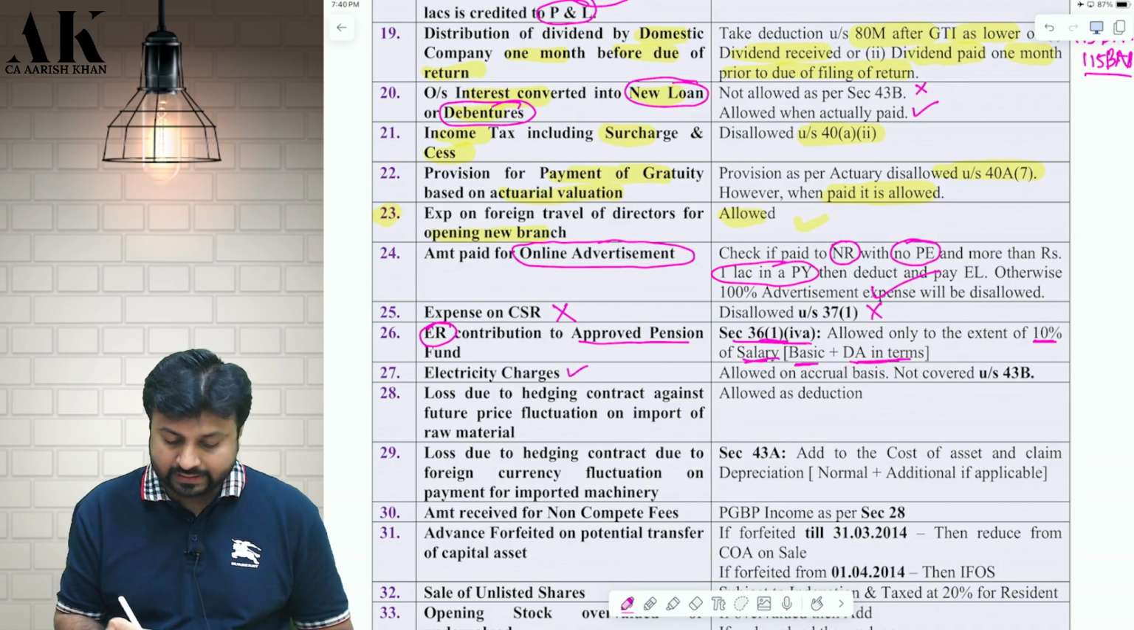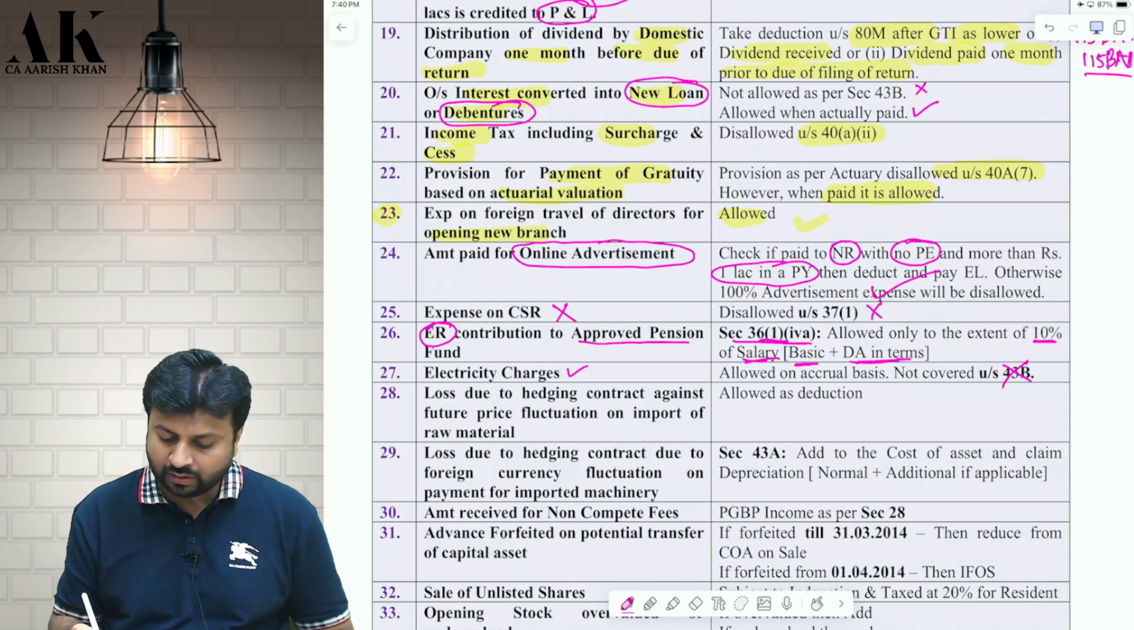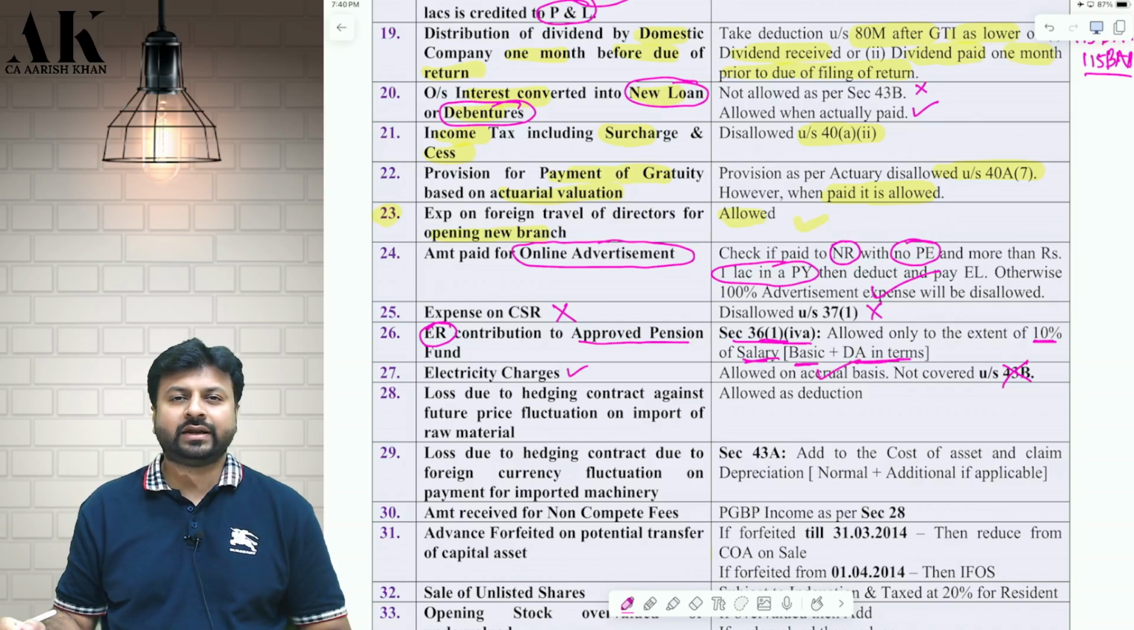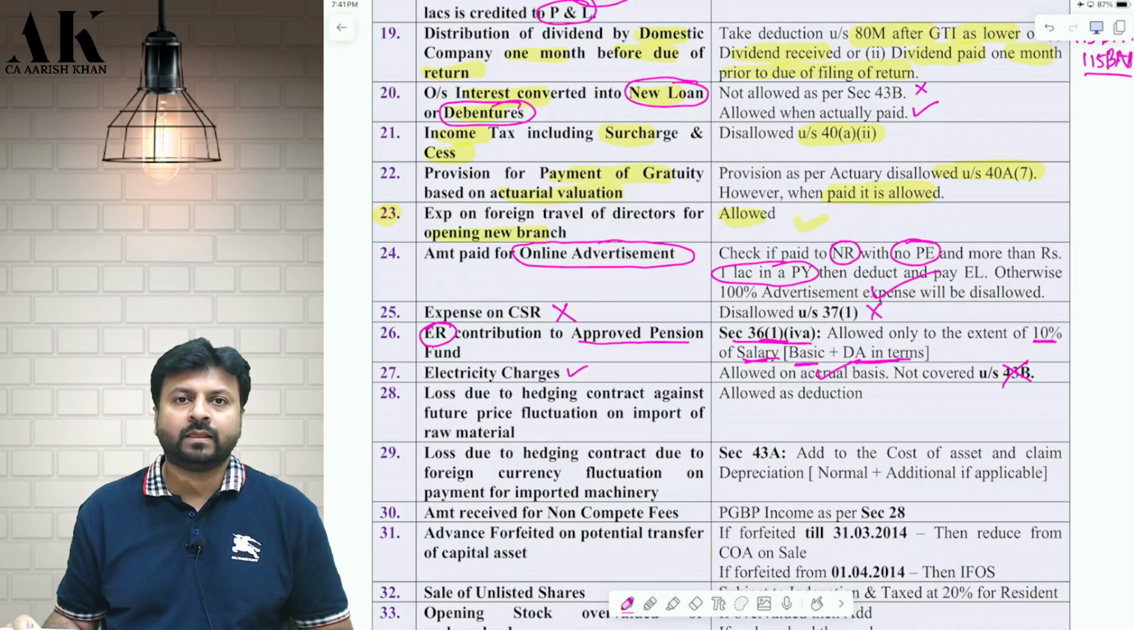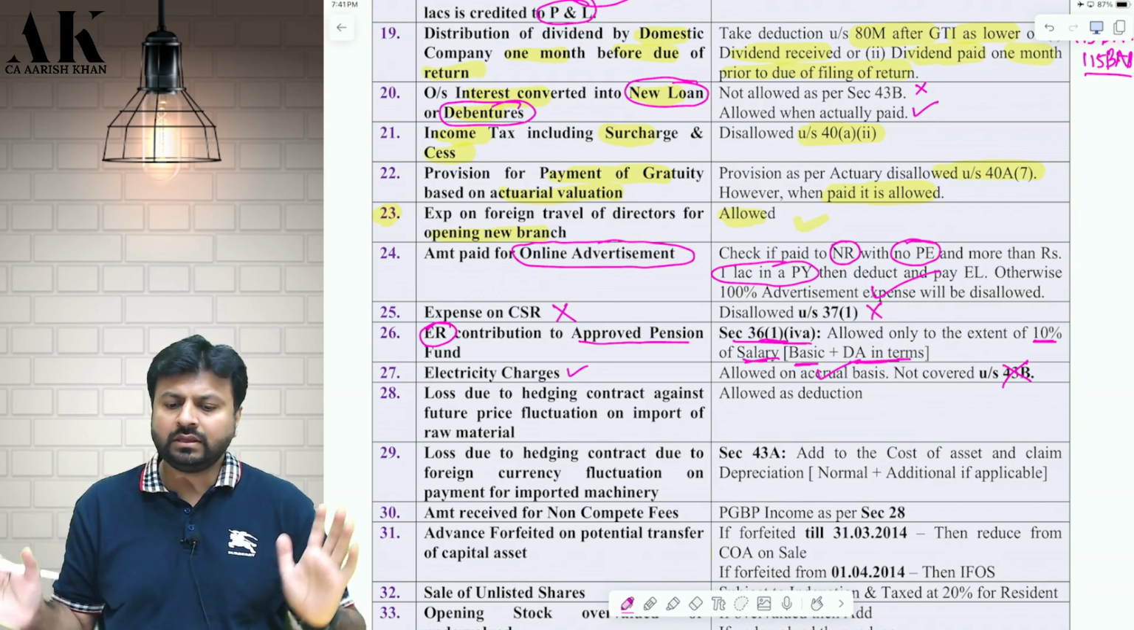Next, electricity charges are not covered in 43B. Electricity charges are allowed on accrual basis. Always remember, electricity charges are not tax, duty, cess or fee. It is not a statutory due. It is allowed on accrual basis, not on payment basis.